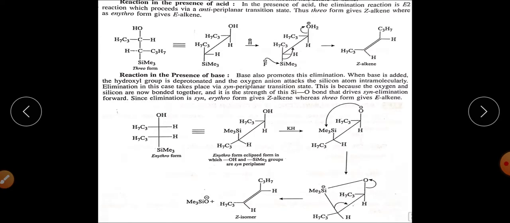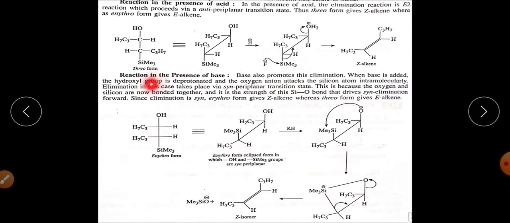So this is the beauty of this reaction, that when we are talking about the stereochemistry of this particular elimination reaction, we can clearly see that this reaction is fully regioselective. And when we are talking about the elimination in presence of acid, at that time we can see this example on your screen, that this is basically a threo form.